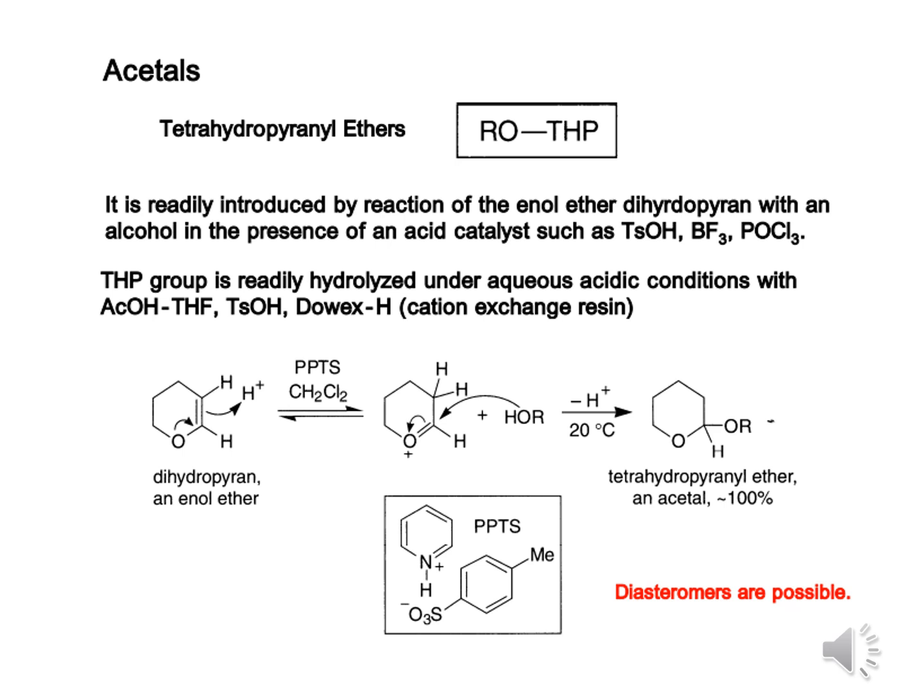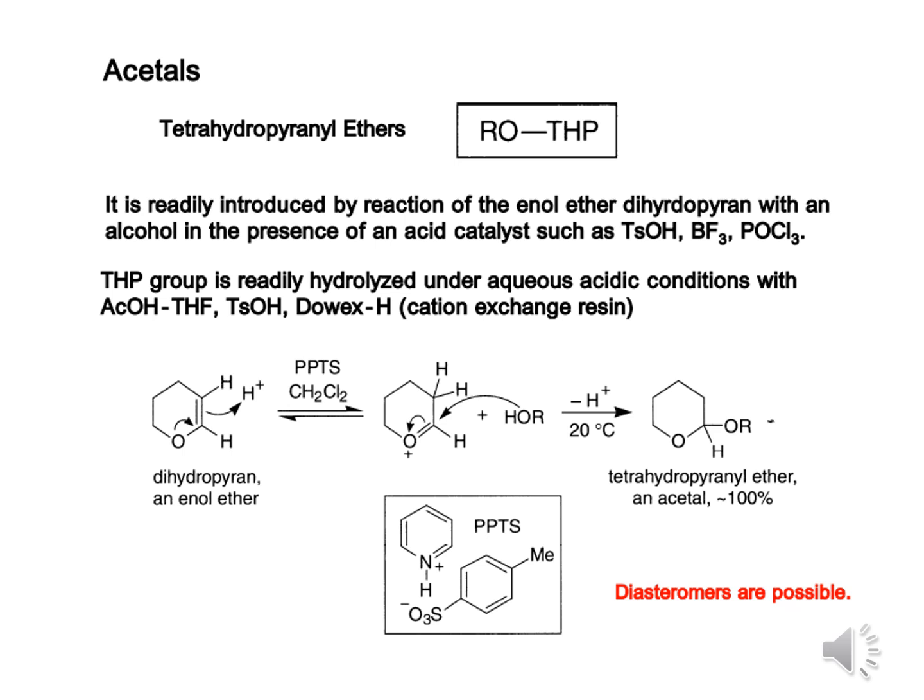So the THP group is readily hydrolyzed under aqueous acidic condition, not basic condition. Remember this. And with acetic acid in THF, paratoluene sulfonic acid, and Dowex, a cation exchange resin that can give H plus, this can also be used for the deprotection of THP. And now we have seen one reaction where dihydropyran, an enol ether, reacts with PPTS, the paratoluene pyridine sulfonate, in dichloromethane.